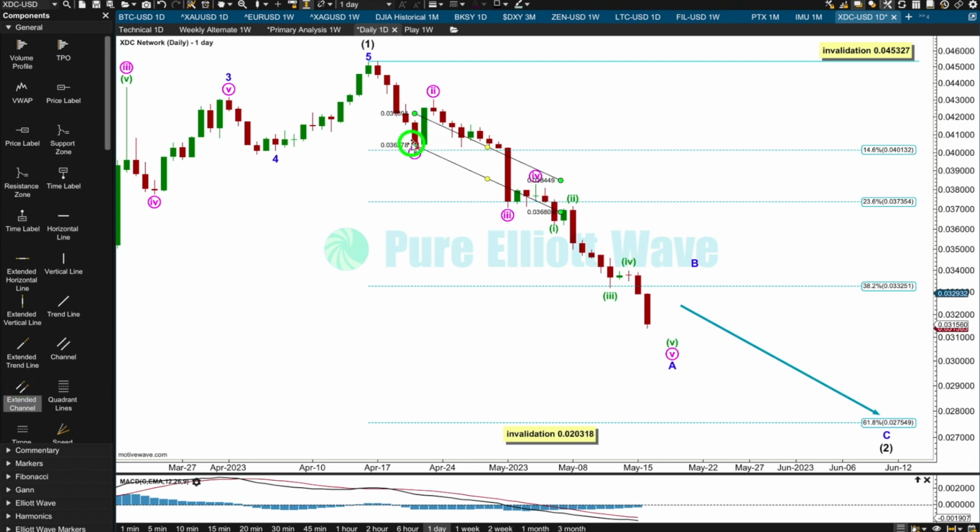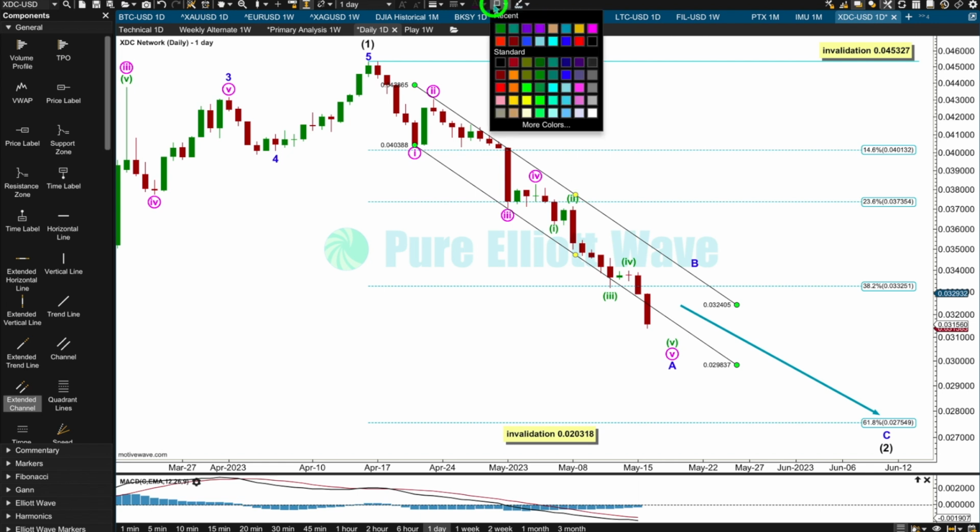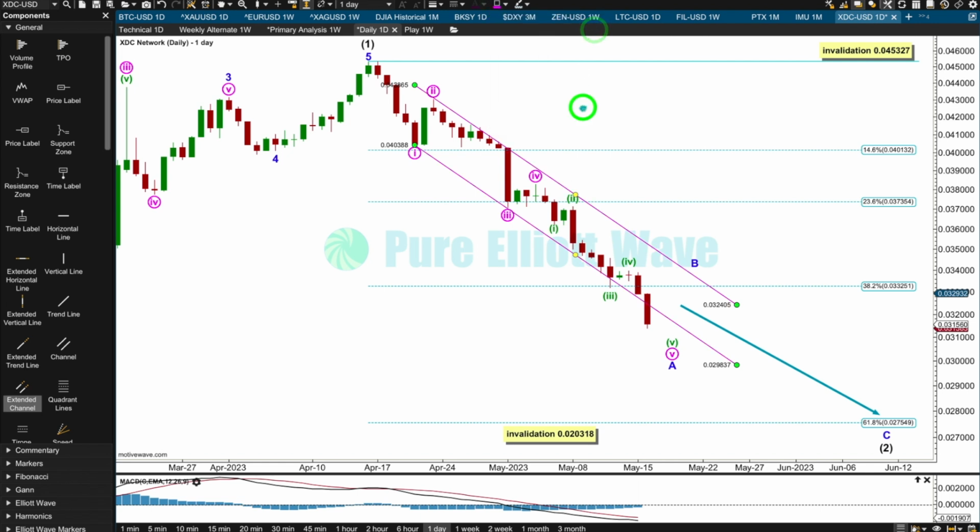Let's use Elliott's first technique from 1 to 3 with a copy on 2. That actually works really well. I like that channel. It contains almost all of this movement with an overshoot for this third wave, and now an overshoot toward the end of the 5th wave. This structure could be complete any day now. We could be looking for a bounce or consolidation to begin for XDC Network for a B wave.